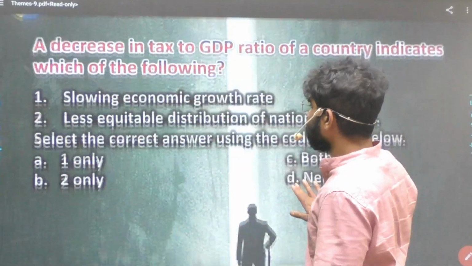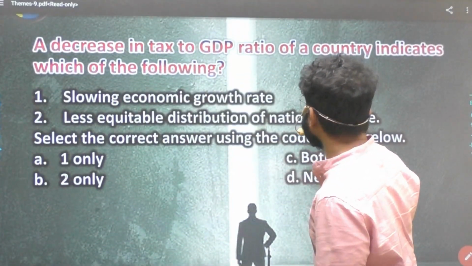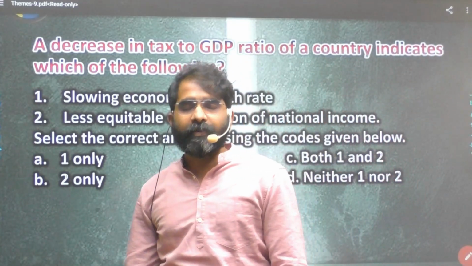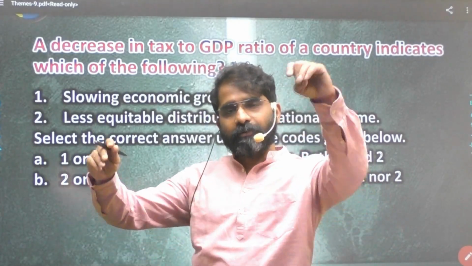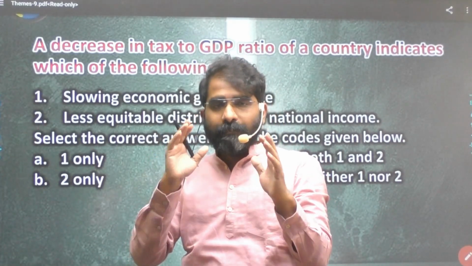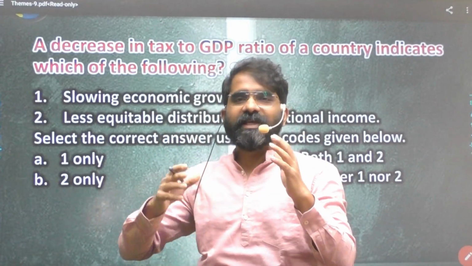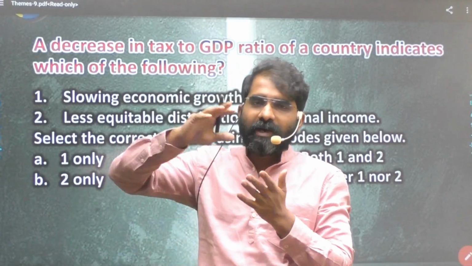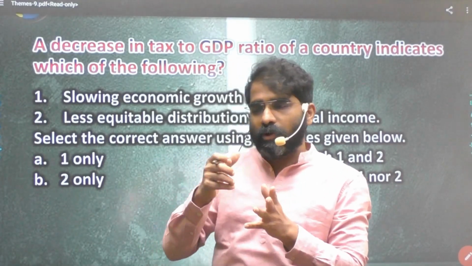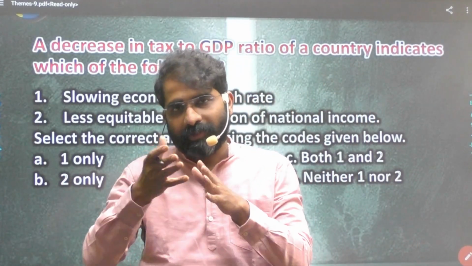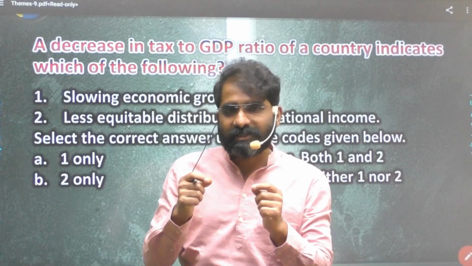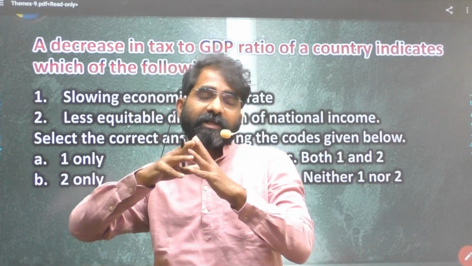Or suppose there is this question: a decrease in tax to GDP ratio of a country indicates which of the following? Now, this was a tricky question at that point of time. Whenever there are questions like this, where there is some comparison, you have to understand this, very important. There is a comparison between two factors. For example, when we talk about demand and supply curves, we say the supplier wants to supply more and more raw material when the price is at a higher level, that means when the price is increasing. The supplier always wants to supply more material at higher prices.